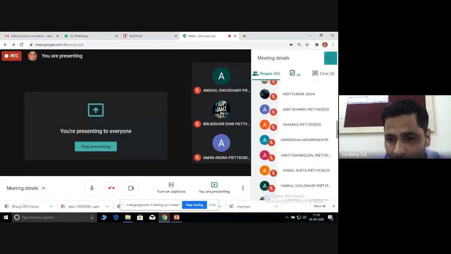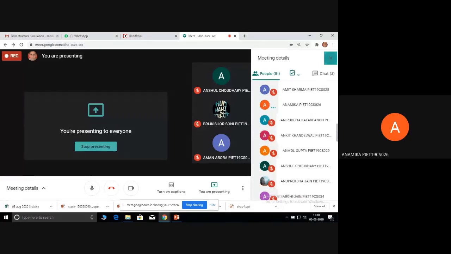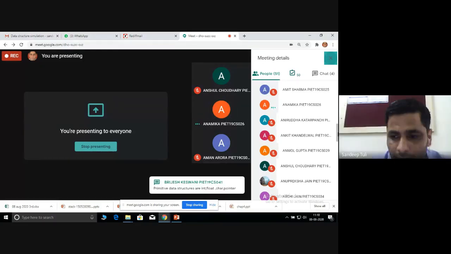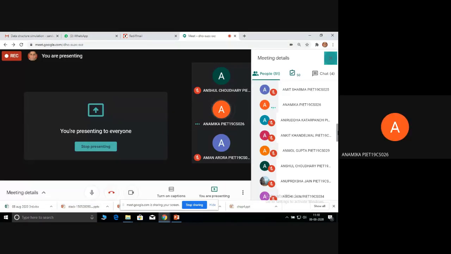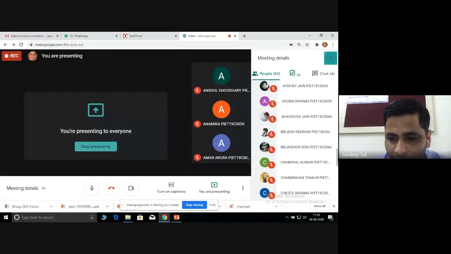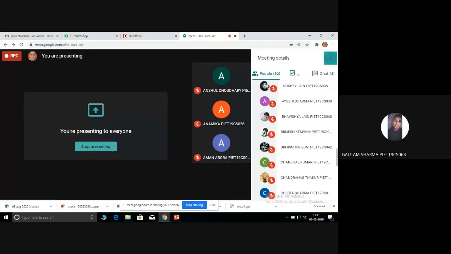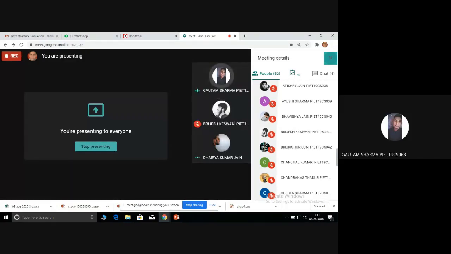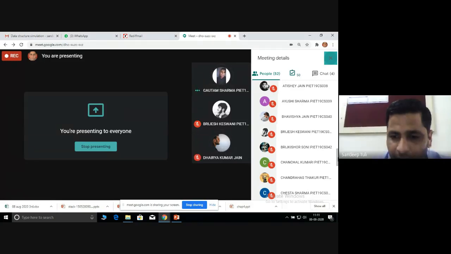Anyone else? Anamika? Sir, integer, float, strings, pointer. These are all primitive types. Very good. Now, can anybody tell me the other type? Non-primitive data. Gautam, tell me, which types come under non-primitive? Linear or non-linear. Linear and non-linear, very good.